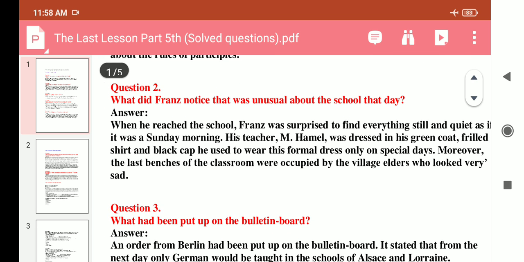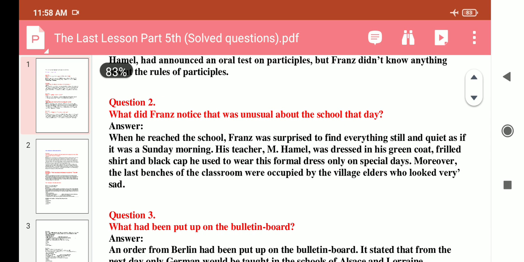Answer is when he reached the school, Franz was surprised to find everything still and quiet, as if it was a Sunday morning. His teacher, Mr. Hamel, was dressed in his green coat, frilled shirt, and black cap. He used to wear his formal dress only on special days. Moreover, the last bench of the class was occupied by the village elders who looked very sad.